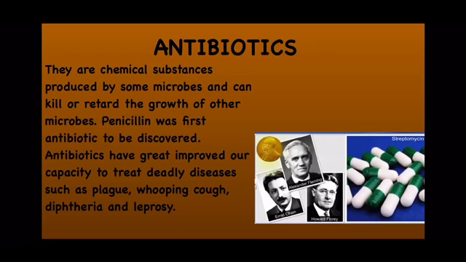But later on, how this antibiotic is used to cure the diseases was shown by two scientists, that is Ernest Chain and Howard Florey. So for their work, Ernest Chain, Howard Florey along with Sir Alexander Fleming, they got Nobel Prize in the year 1945 for physiology as well as for medicine.